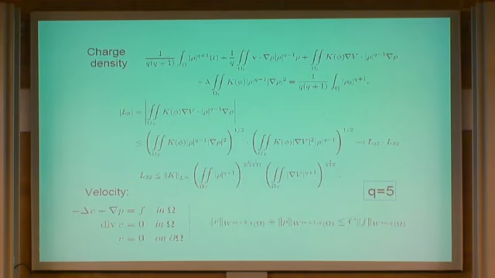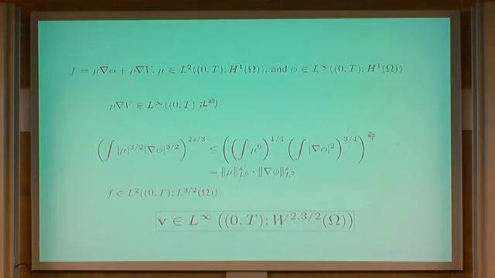So by using this, now we have to look at the force, which is mu gradient of phi, rho gradient of V, and what is the regularity expected. Gradient of V is L6, rho is L6. So altogether, this product is L^{3/2} in space, and infinity in time. And this you can control by using the Sobolev inequality, so that altogether, the force acting on the Stokes system is L2, L^{3/2}.